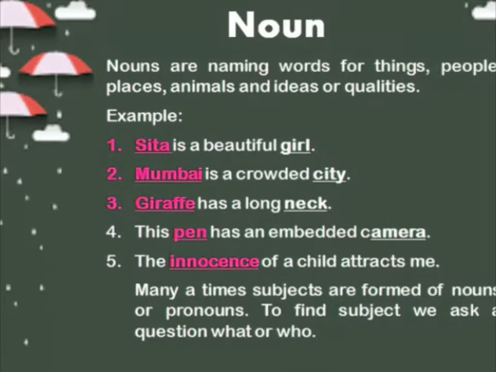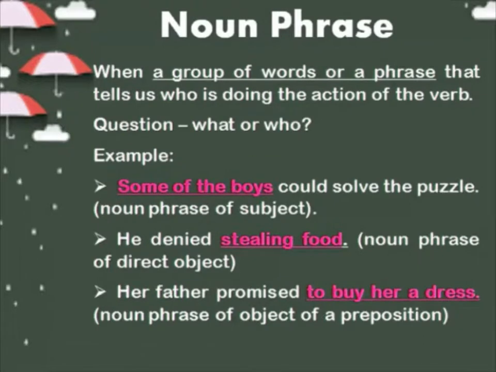So these are all nouns, naming words for places, things, animals, and ideas or qualities. Now let us see in detail about noun phrase. A group of words, or a phrase, that tells us who is doing the action of the verb is more or less the subject of the sentence. For finding a subject, what do we have to ask? We have to ask who or what plus verb. So if we ask the question here, who solved the puzzle, the answer which you get is the subject.